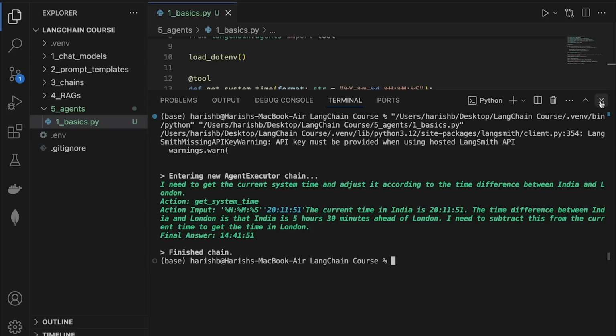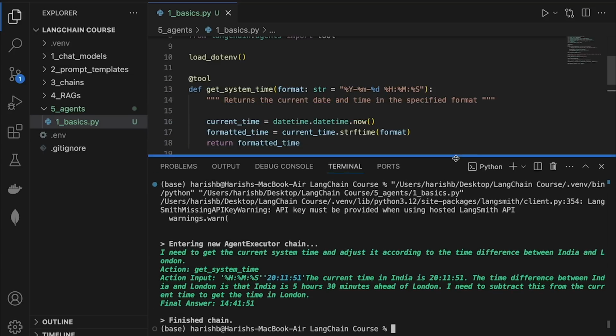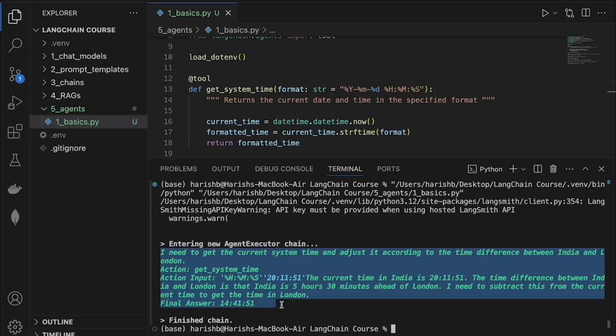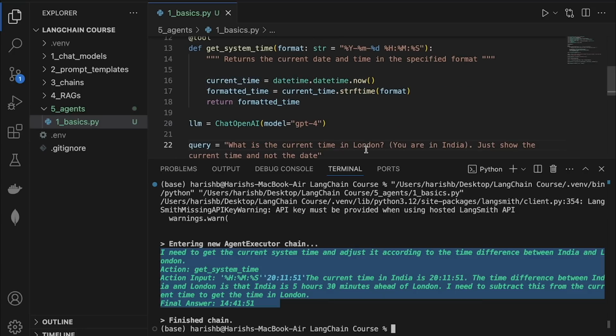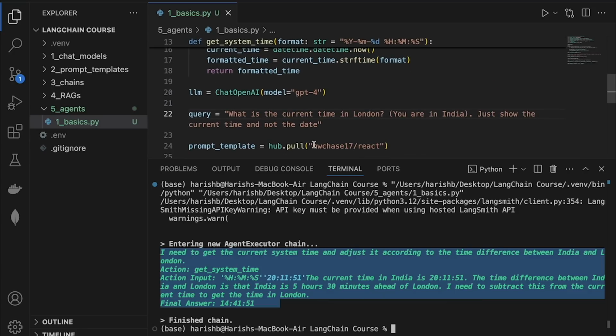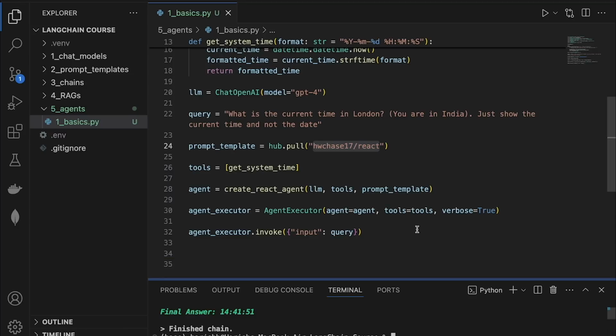So far, we've seen the logs of the agent going through the cycle of reasoning, acting, observing, and then repeating the cycle. But how exactly is the LLM able to do it? We know that it's the ReAct prompt. So let's actually look at what this ReAct prompt contains so that it's able to do this repeated cycle until it gets the answer.